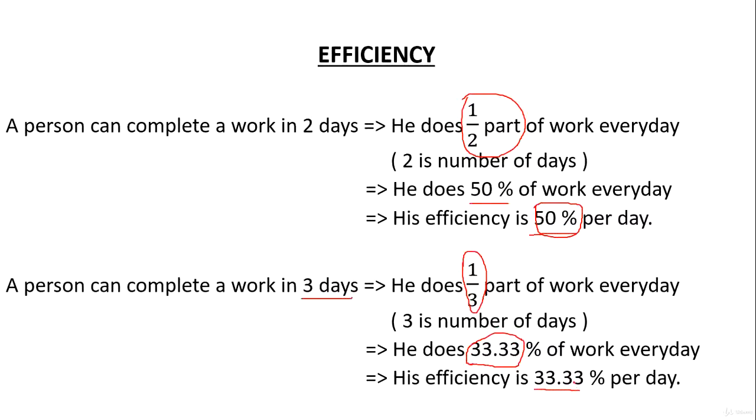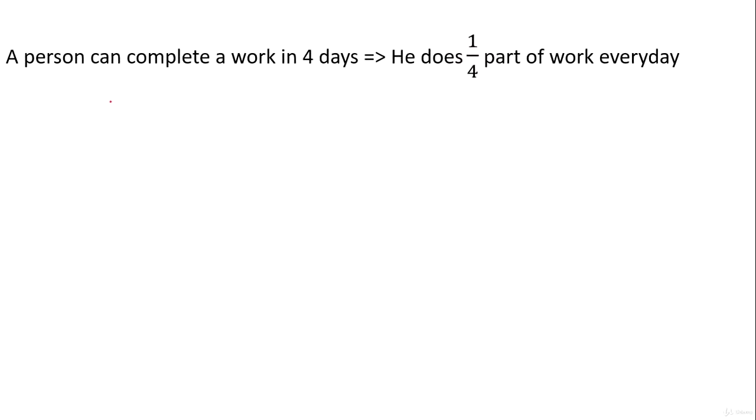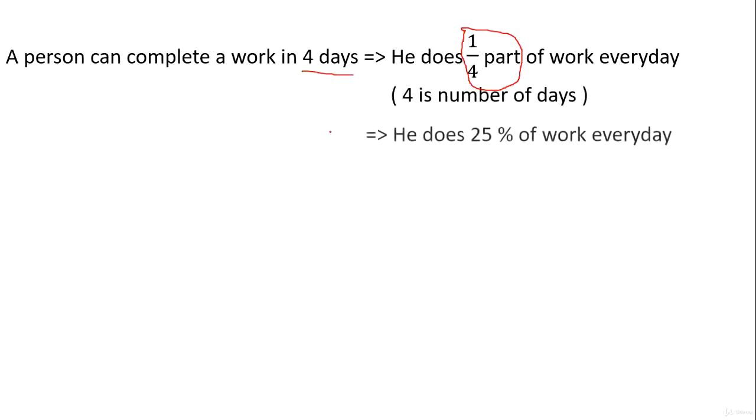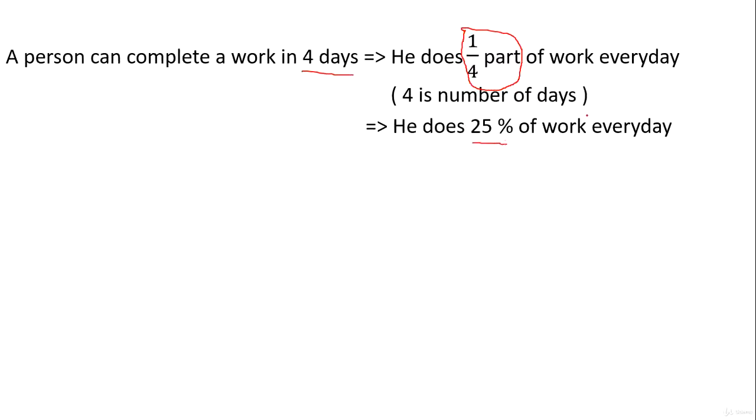Now let's take one more example. Similarly, if a person completes a work in 4 days, it implies that he does 1/4 part of work every day. So technically, if he does 1/4 part of work every day, he'll be able to complete it in 4 days. It implies he does 25% of work every day, that is 1 by 4 into 100. So his efficiency is 25% per day.